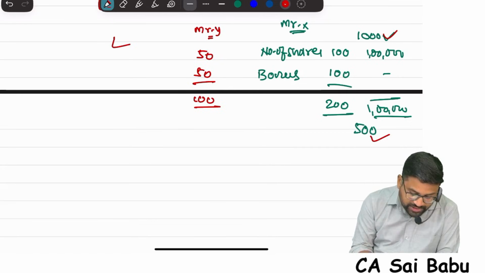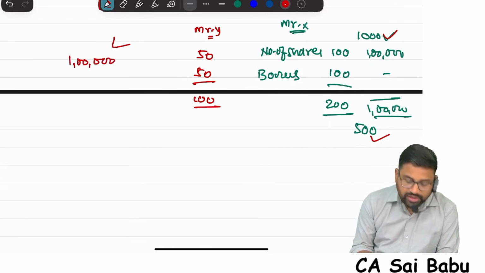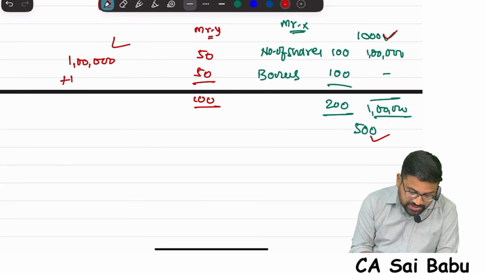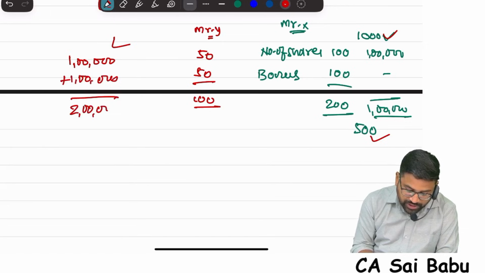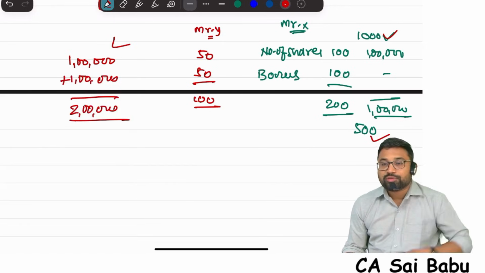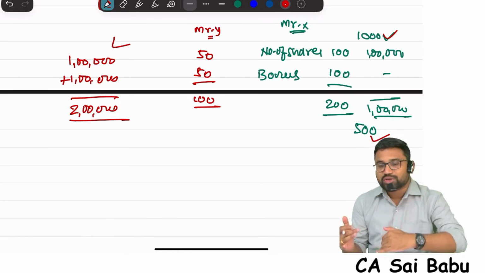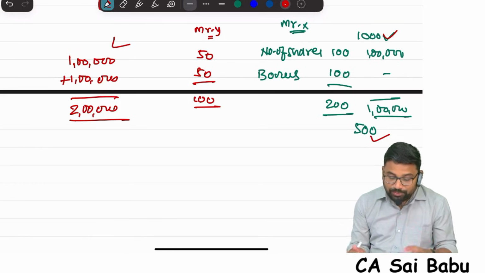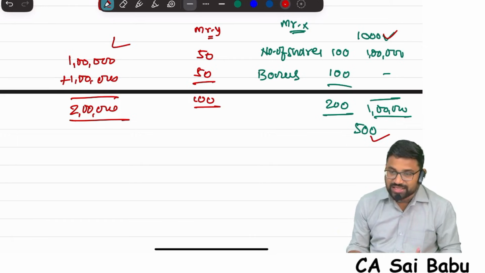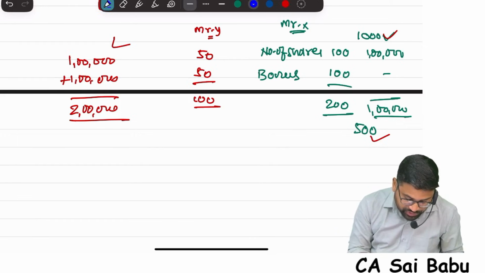Before bonus issue, suppose shares in a company are 1 lakh, and in a 1:1 ratio the company gives bonus shares, another 1 lakh will be added. So total shares after bonus issue will be 2 lakhs.